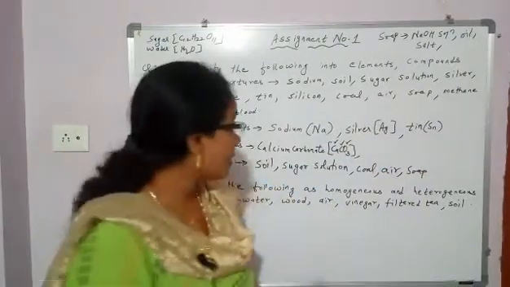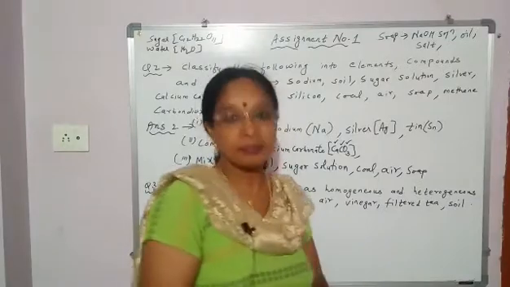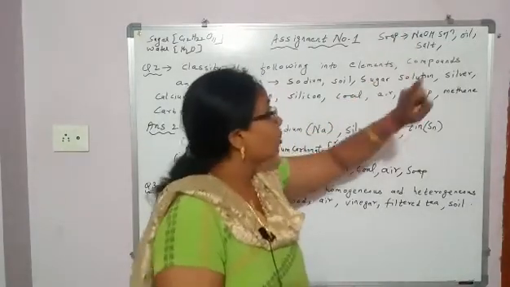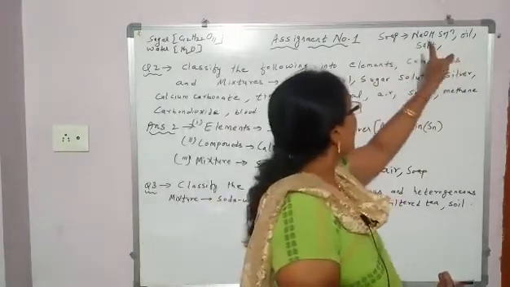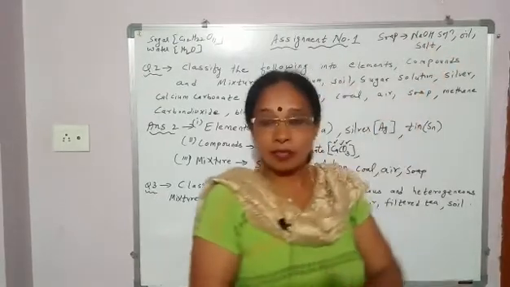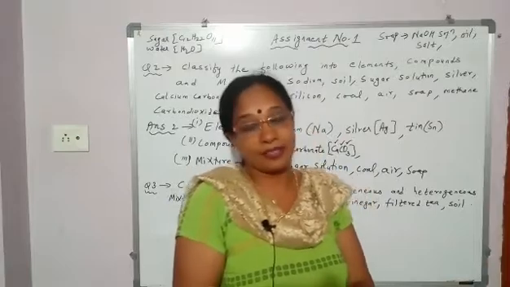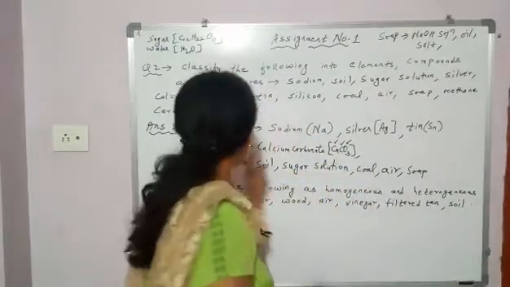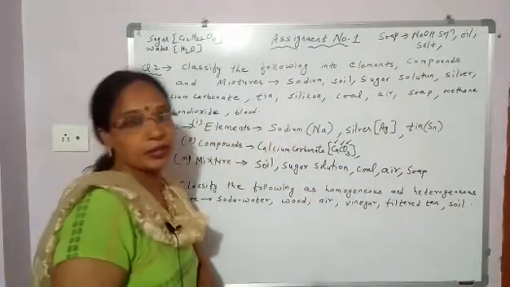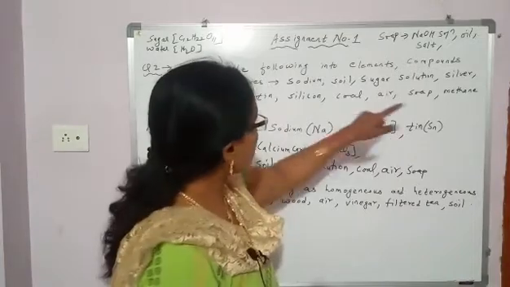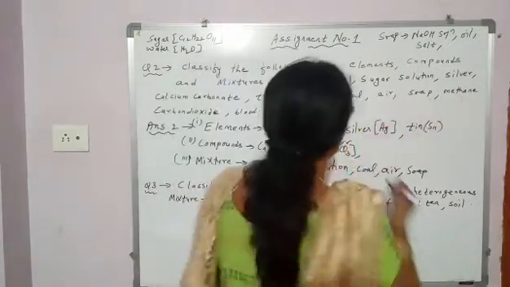So soap comes under what? Mixture. Sodium hydroxide is a compound, oil is also a compound, salt is also a compound. So two or three compounds are there mixed in any ratio. So this soap is what? Mixture.